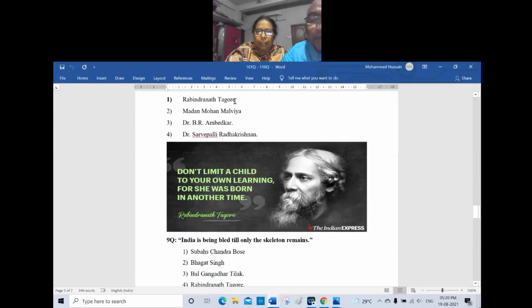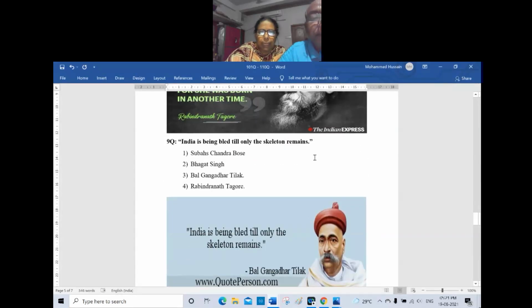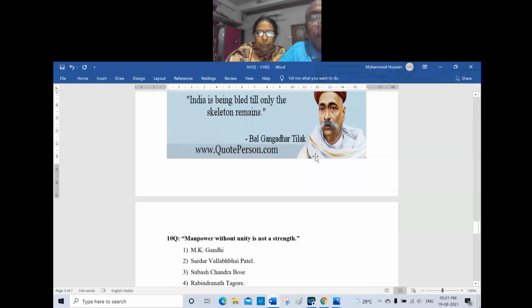9. "India is being bled till only the skeleton remains," said by 1 Subhash Chandra Bose, 2 Bhagat Singh, 3 Bal Gangadhar Tilak, and 4 Rabindranath Tagore. Bal Gangadhar Tilak, sir. It is Bal Gangadhar Tilak. India is being bled till only the skeleton remains. Yes. Next.